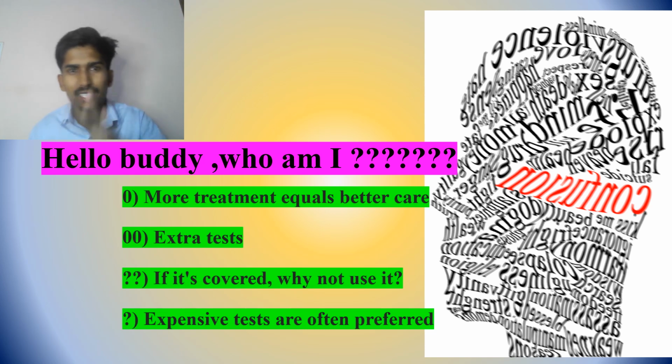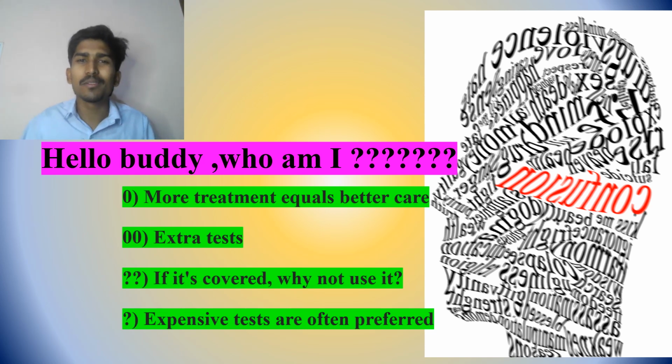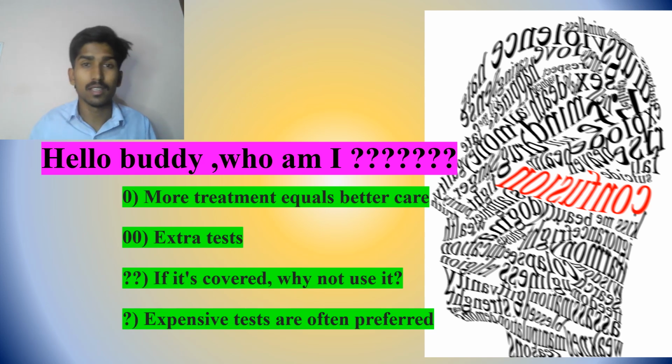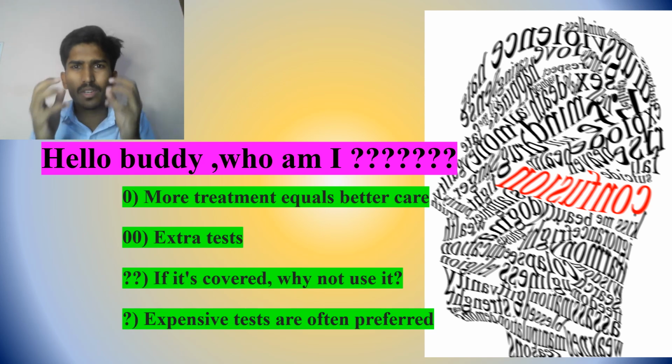Let's go to the extra tests. For example, for a knee injury or a small problem in a finger or hand, we can assess the problem with an X-ray. But some people go for an MRI as well, periodically, many times in a year. That's not a required test, and because of them, somebody who really requires that test is not able to get it.